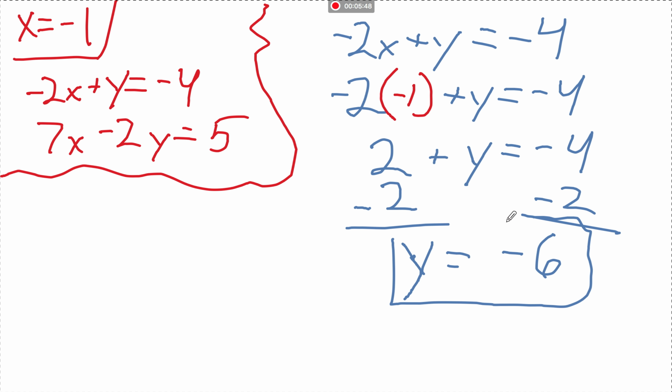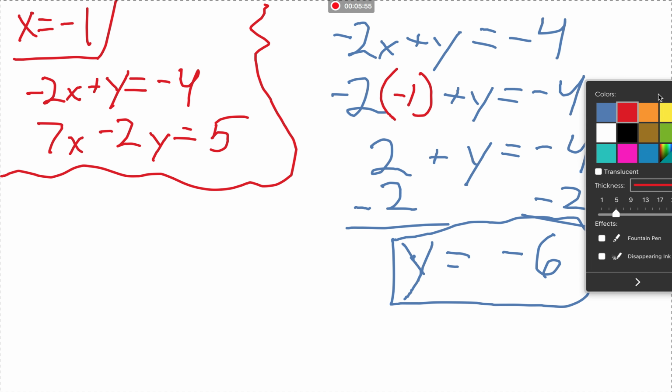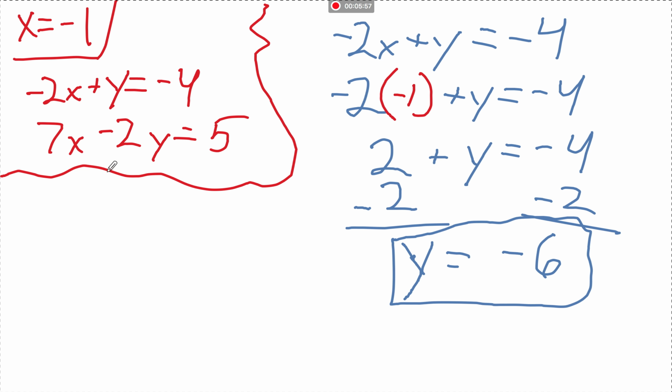Alright, so now we know that x is equal to negative 1 and y is equal to negative 6. We just have to rewrite our answer as an ordered pair, x comma y. So we have negative 1 comma negative 6.